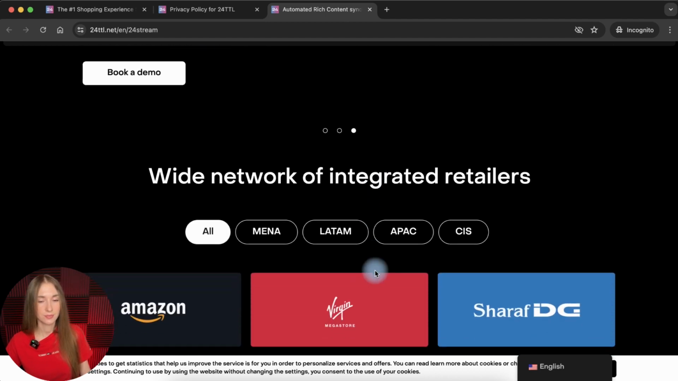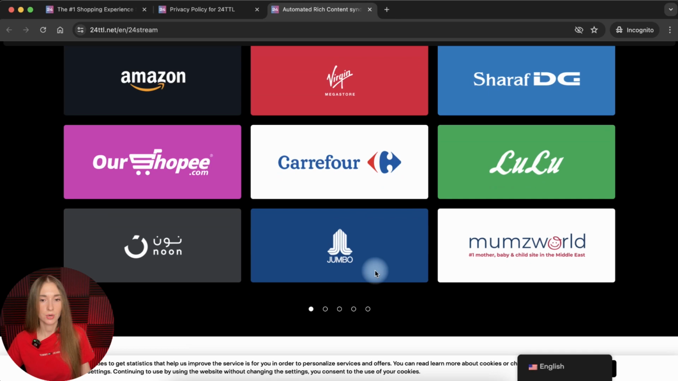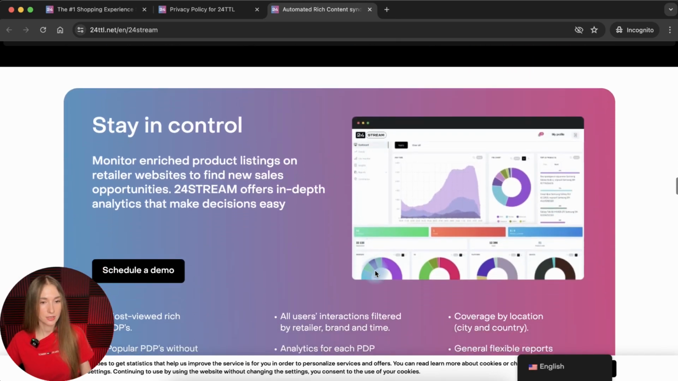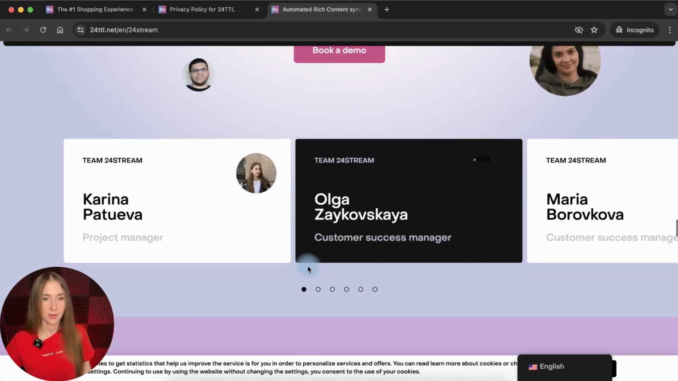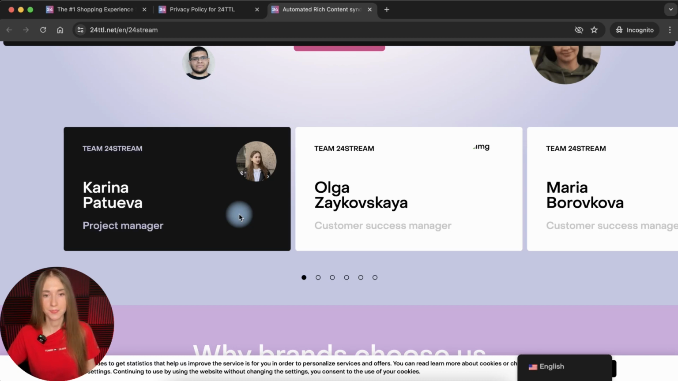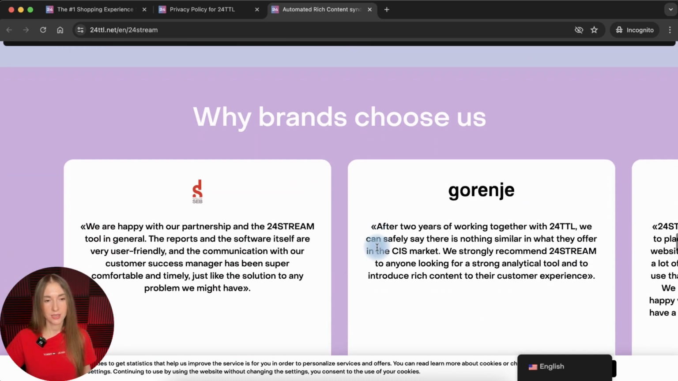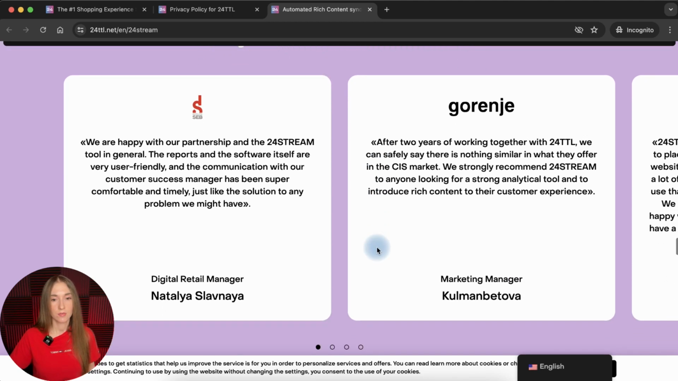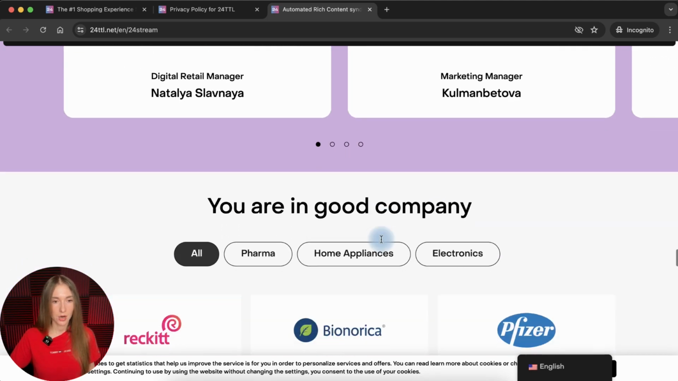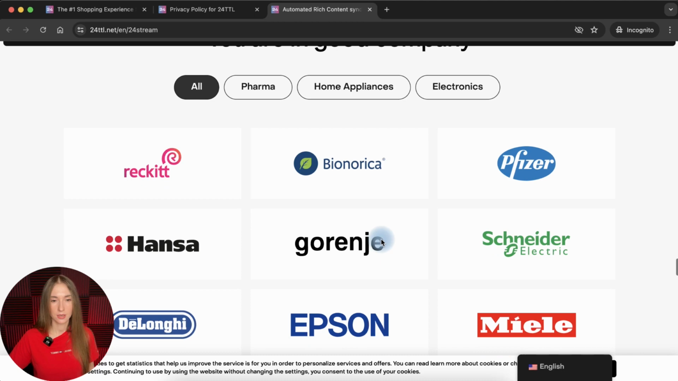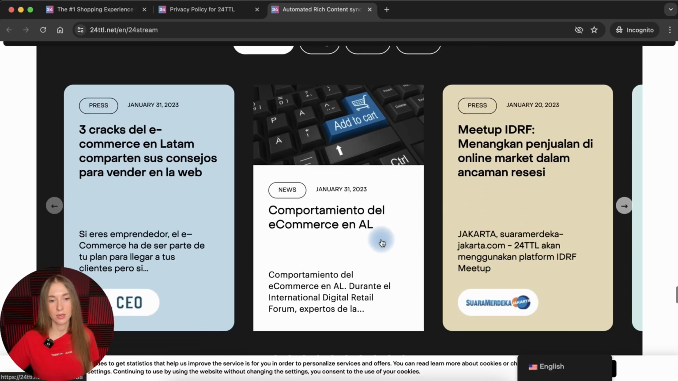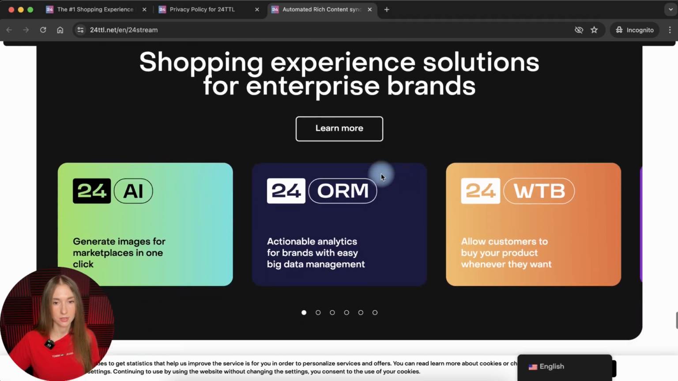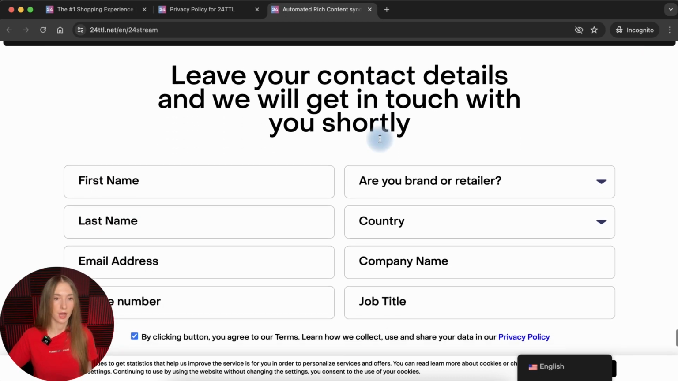Again, descriptions of different products, retailers which we saw earlier today. Schedule a demo again. Dedicated client support team, right? Book a demo and the description of the team. Why brands choose us, some kind of reviews from clients, or maybe I'm not sure from whom these reviews are. Okay, and again the clients, the brands, logos of the clients, unique expertise, again the same blog. And let's see the last page. Right, the same contact form.